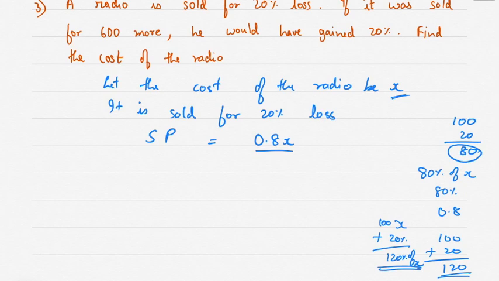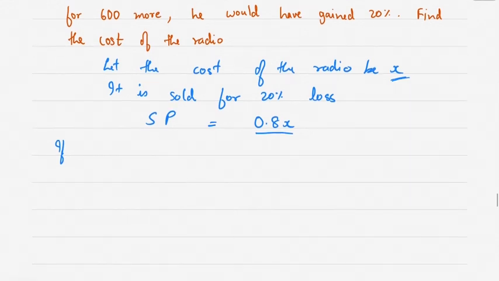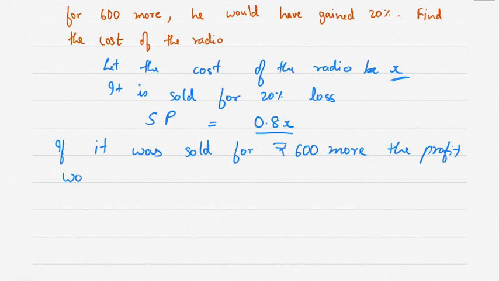So I'll just add one sentence. If it was sold for rupees 600 more, the profit would have been 20% of x.